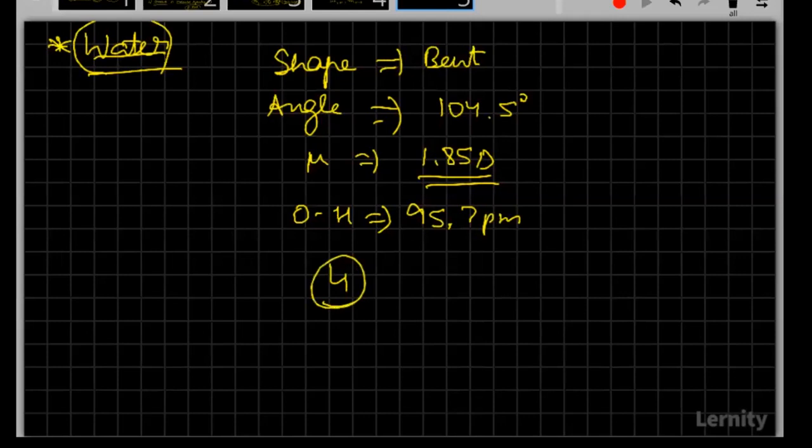Good. It should be 4. First of all, it is surrounded tetrahedrally, so it will be surrounded by 4 other oxygen atoms. And this is what is giving rather an open type structure, which is like a cage-like structure.